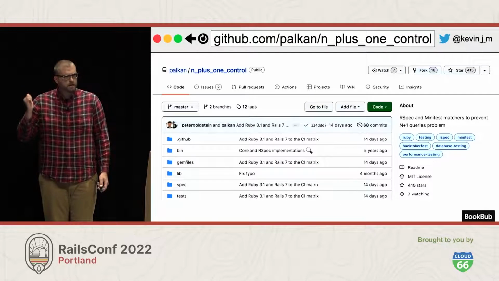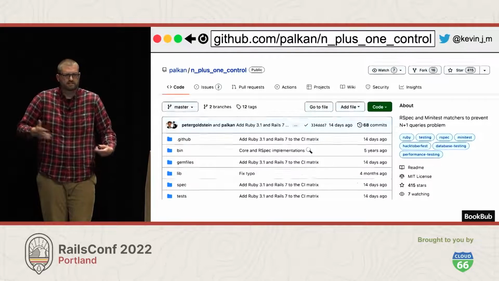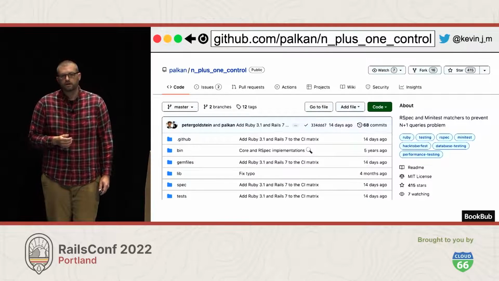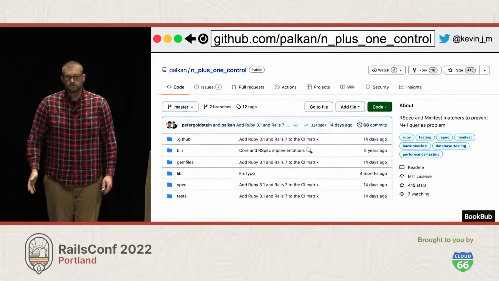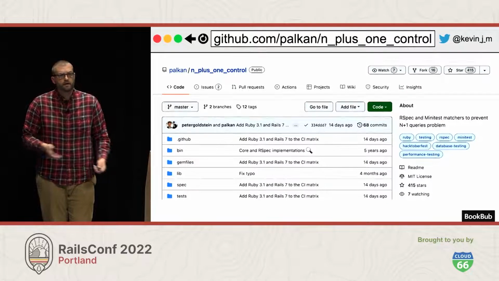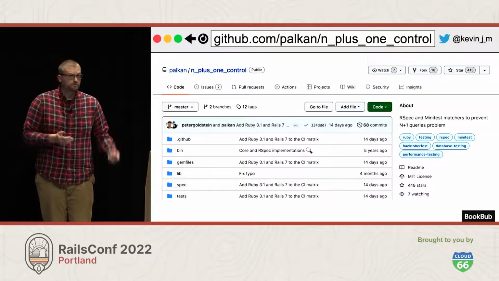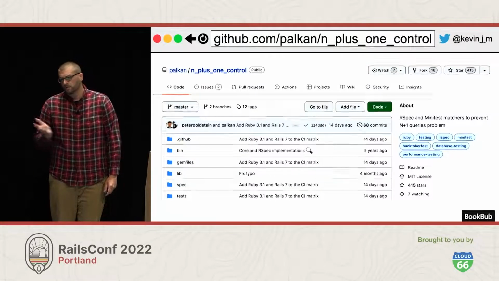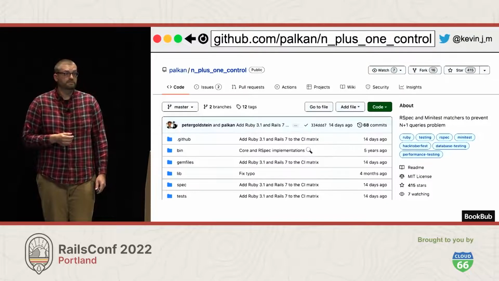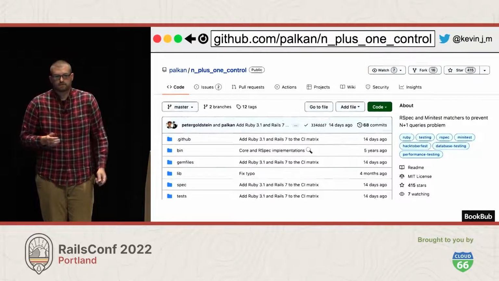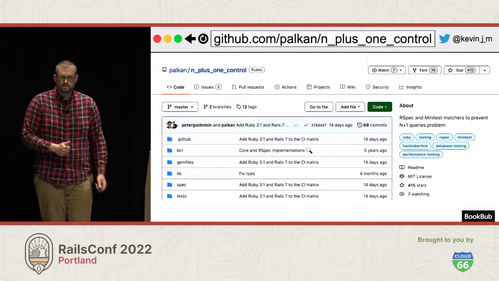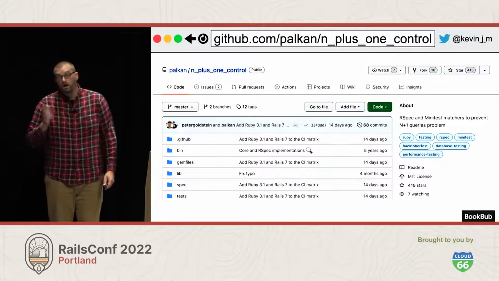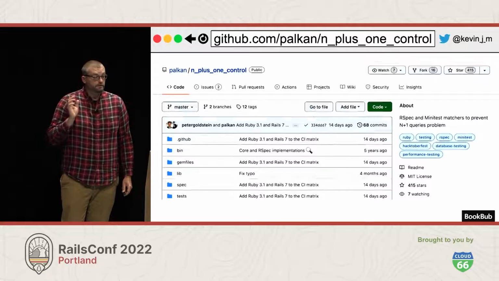I scroll back up to the top. I'm looking at when the latest commit was just to get some general recency information. I'm looking at the issues, both open and closed, to see how they were communicated, how they were handled, what the sort of governance structure is of the project. Same thing for open and closed pull requests. I might look at stars or the number of downloads on Ruby gems to get some sense of social proof that people are really using this thing. And so now all I need to do is figure out if I'm going to use this thing.